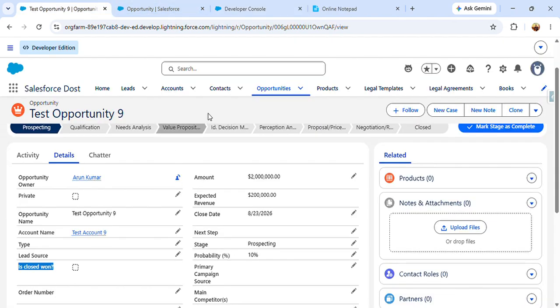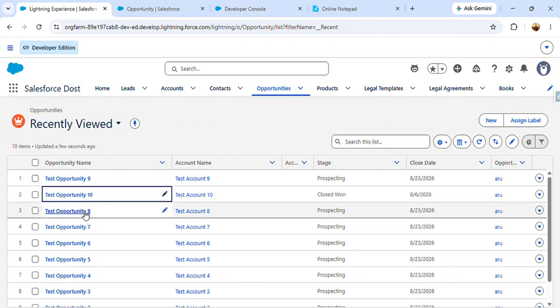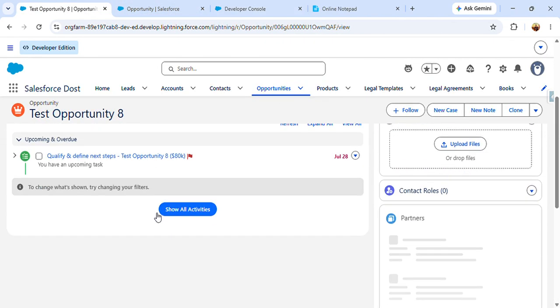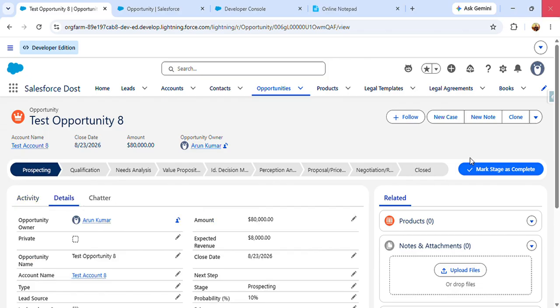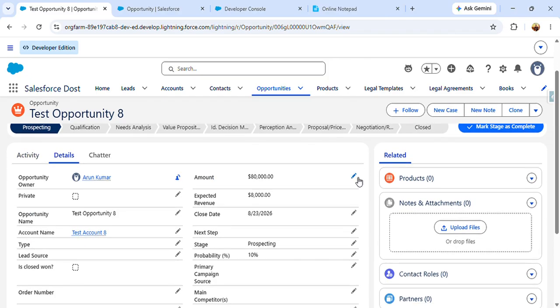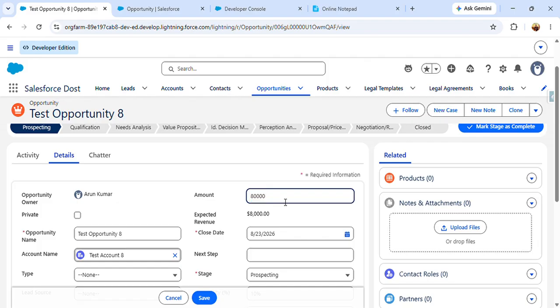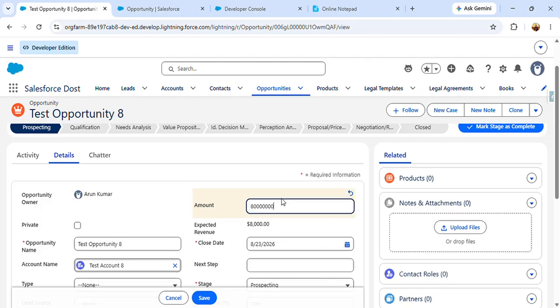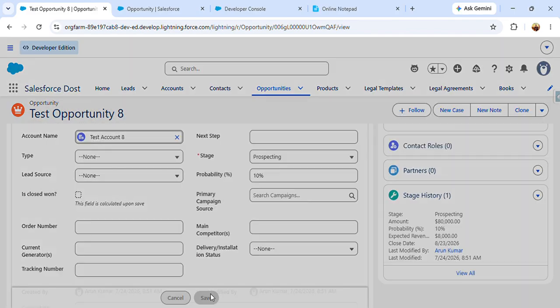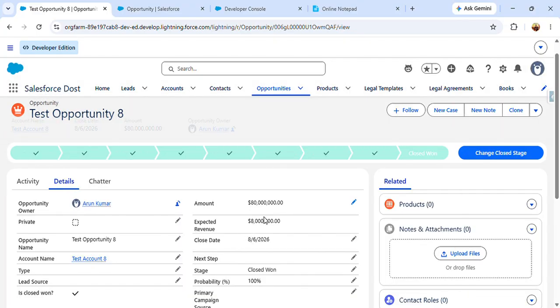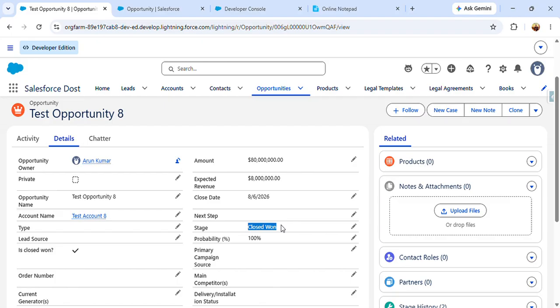So I'm opening another opportunity. Here I am doing the same thing so that we can check whether it is working or not. Again I am adding a few more zeros, and we save this one. And now here we can see that once I have updated the amount value, the opportunity became Closed Won, and at the same time this formula field value is updated.